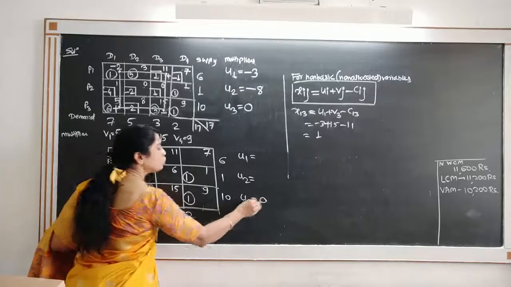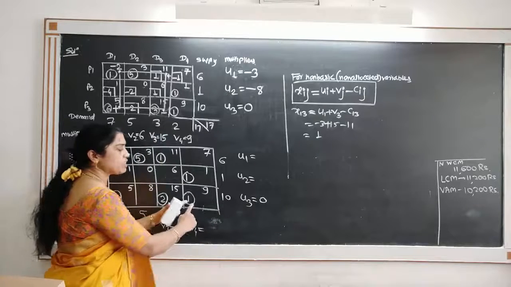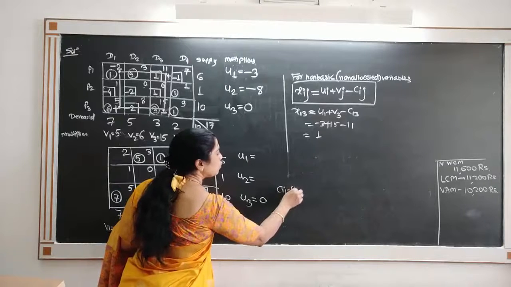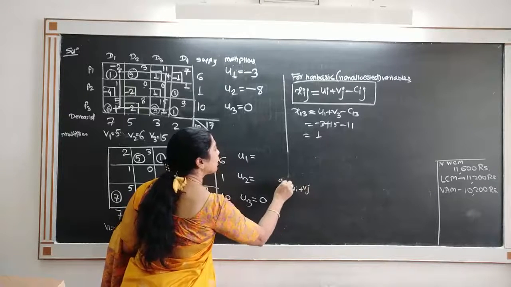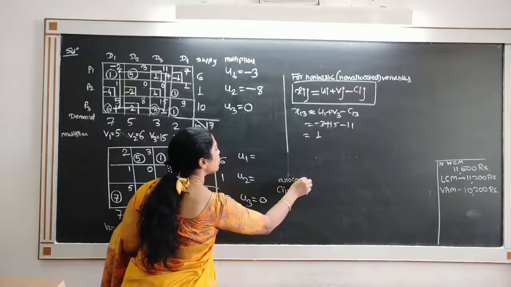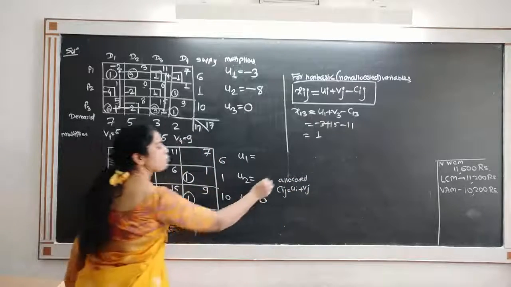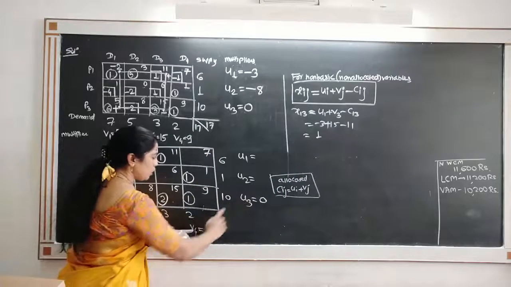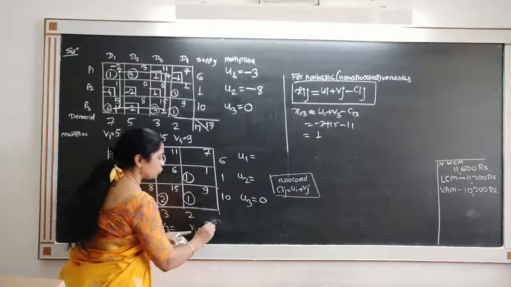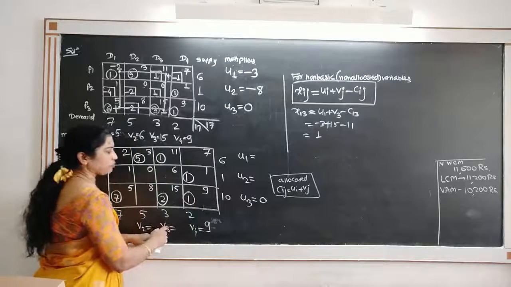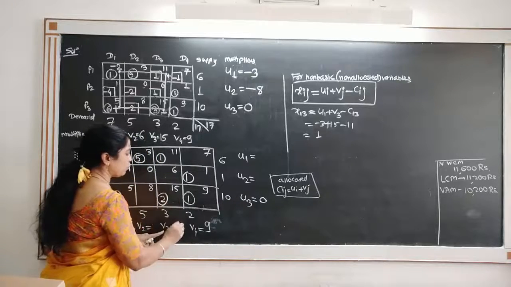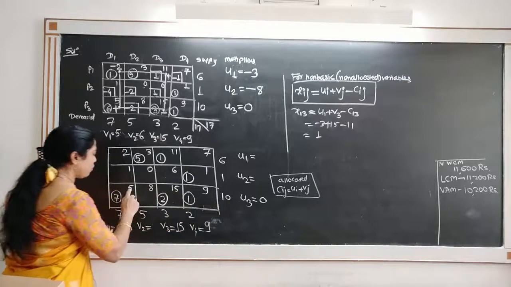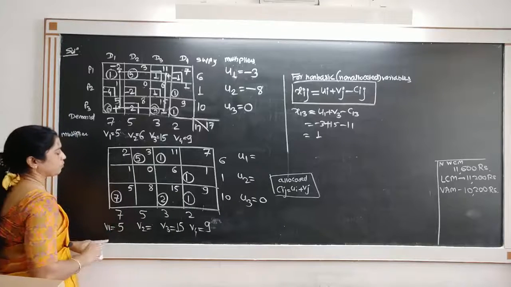So I will assume U3 is equal to 0, and for those which are allocated, I use the formula Cij is equal to Ui plus Vj, for allocated cells, that is for basic variable cells. So U3 plus V4 is equal to 9, so V4 is 9. U3 plus V3 is equal to 15, so V3 must be equal to 15. V1 plus U3 equal to 5, so V1 is equal to 5.